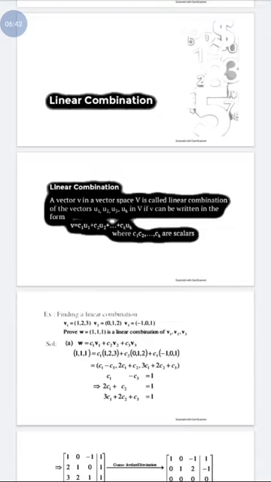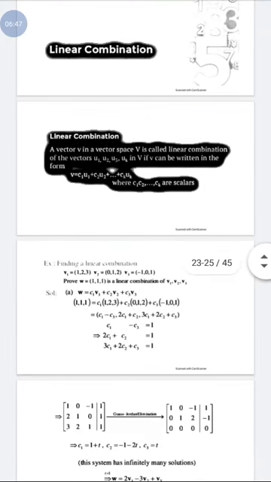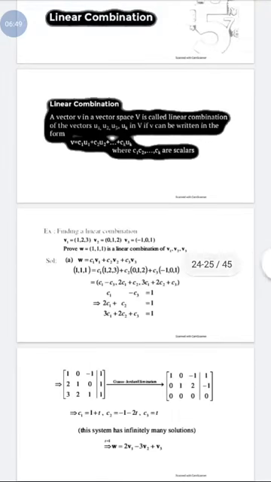Just like we have v1, v2 and v3 as vectors, we have to prove whether w is a linear combination of v1, v2, v3 or not. We apply the definition of linear combination, which is taking the sum of each vector multiplied by different scalars.